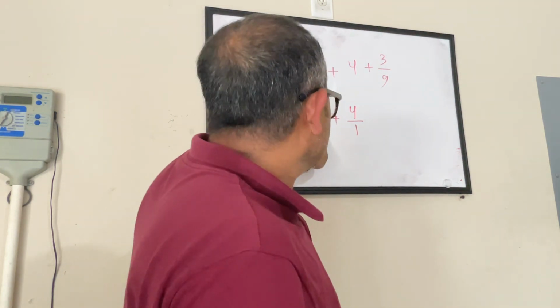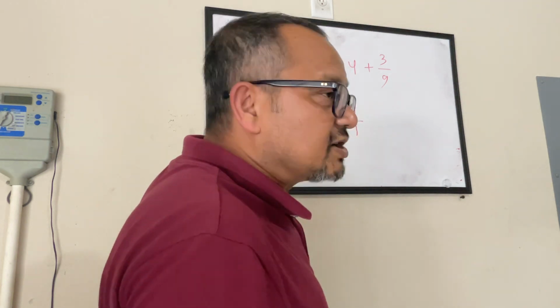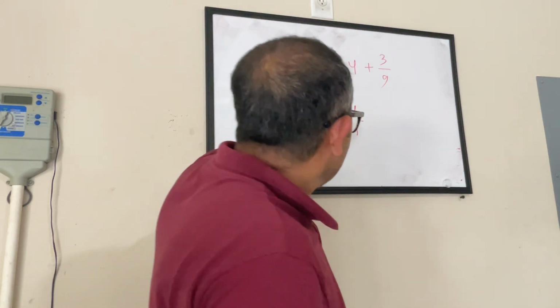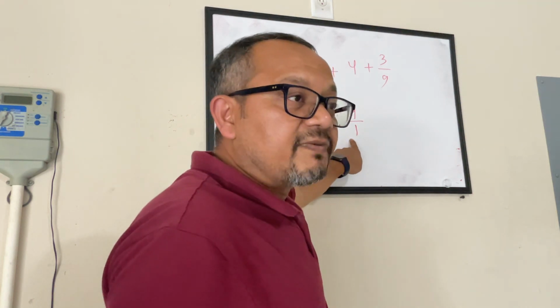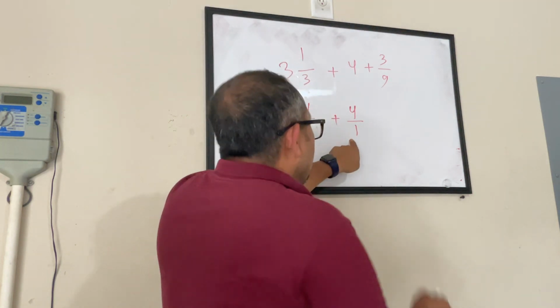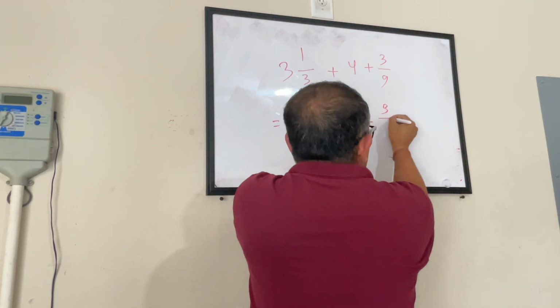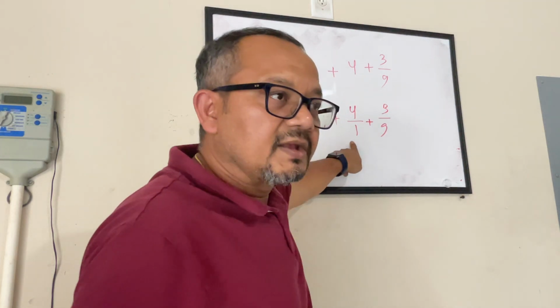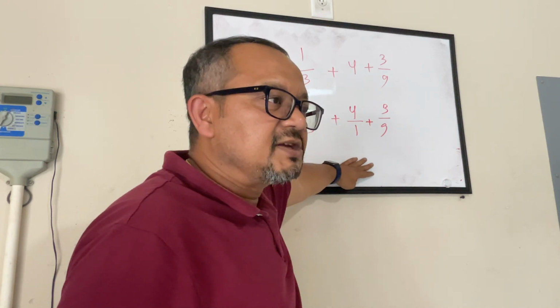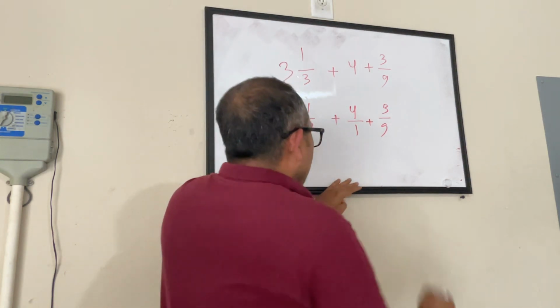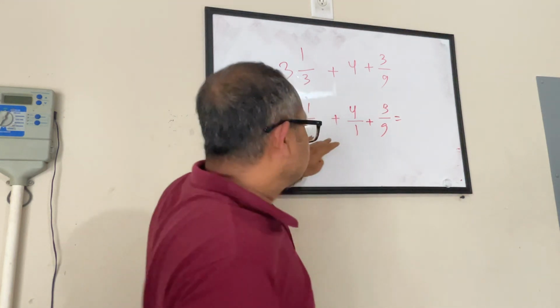Okay. So this is the mixed number. I did not touch that for the time being. I saw I have a whole number, and I quickly converted that to a fraction. That was very easy. And the third one is anyway a fraction, so I don't have to worry about it. Up to this much is clear? Easy peasy lemon squeezy? Alright. Now comes the next step.